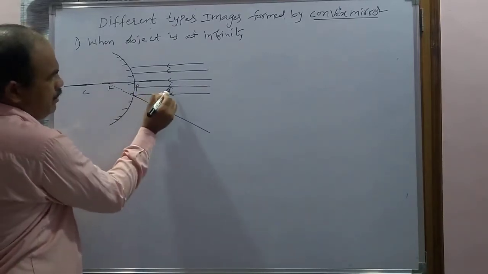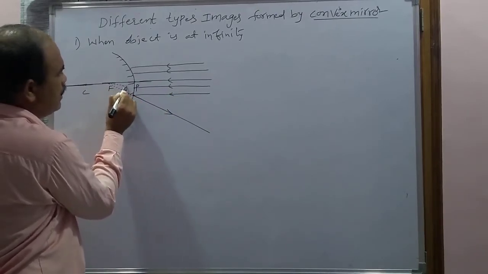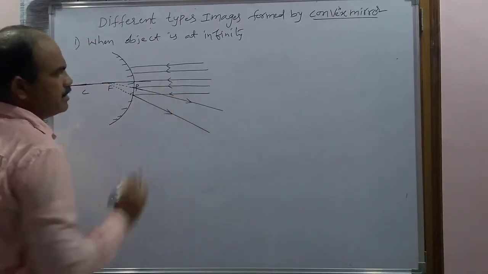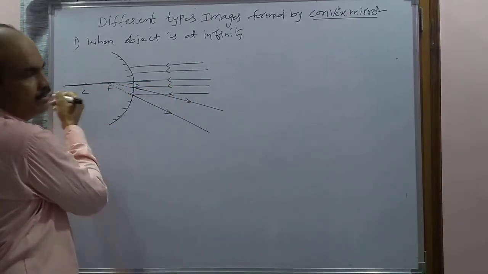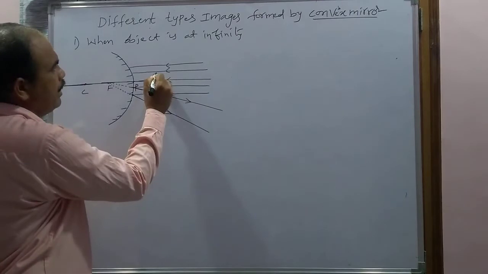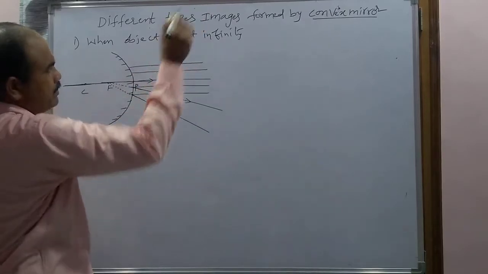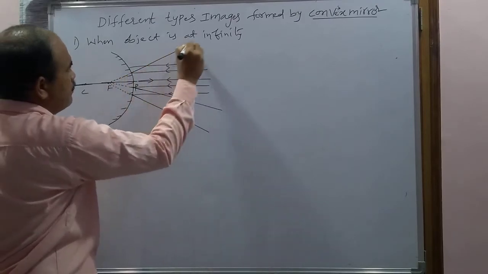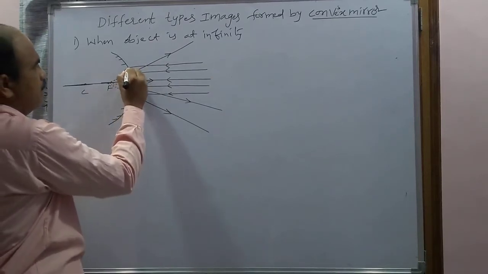Now I am constructing the reflected ray for this incident ray. First I join the point of incidence and the focus with a dotted line. After that I extend that ray. Now this is the reflected ray corresponding to this incident ray. And this incident ray is traveling in the direction of the center of curvature, so after incidence at this point, it returns along the same path. And this is an incident ray parallel to the principal axis. After reflection, it appears to come from the focus. So join the point of incidence and the focus with a dotted line, and after that extend it. Now this is the reflected ray corresponding to this incident ray, and repeat the same thing.